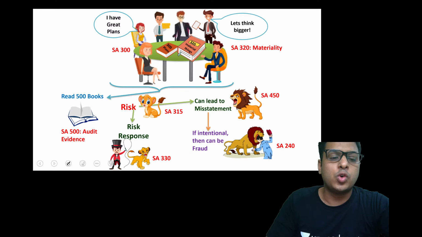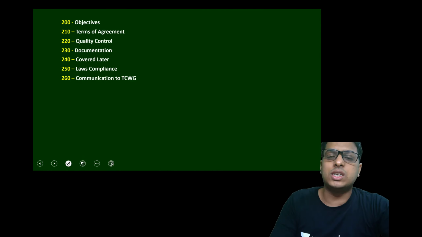Now let's revise this. I said 200 at the starting of the story. Just try to remember the story. 200 is objectives. Then you have 210 terms of agreement, and 220 quality control. Then you have 230 documentation, and 240 covered later, which is fraud. We'll see that. And you have 250, that is laws, legal and regulatory requirements, compliances. Then you have communication with those charged with governance, and finally, the deficiency.